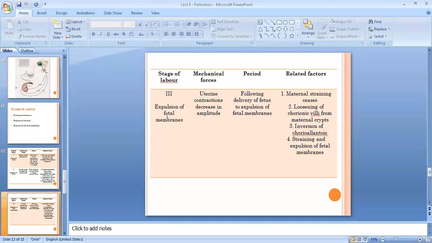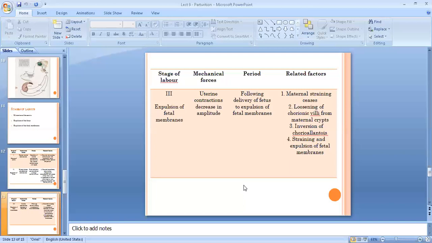Now coming to the third stage of labor, it is demarcated by expulsion of the fetal membranes. During this phase, the uterine contractions decrease in amplitude. Obviously, the fetus is already expelled out, so the uterus starts shrinking as well, and the uterine contractions decrease. Following the delivery of the fetus, the expulsion of the fetal membranes will be there. During this phase, maternal straining ceases. Obviously, the fetus is already expelled out, so there won't be any maternal straining.